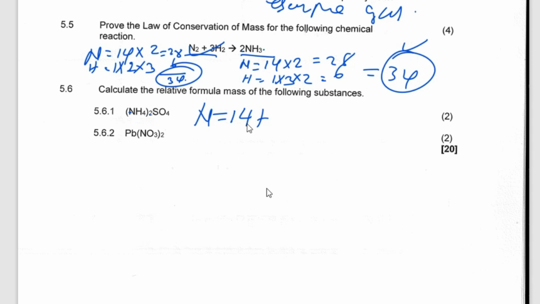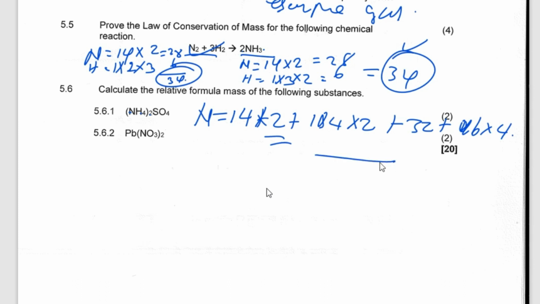There are 2 of them, times 2, and then hydrogen is 1 times 4 times 2, isn't it? Yes. Then plus sulfur is 32. Yes, it's only 1. And then oxygen, which is 16 times 4. So you calculate, and the answer you get will be there for this.